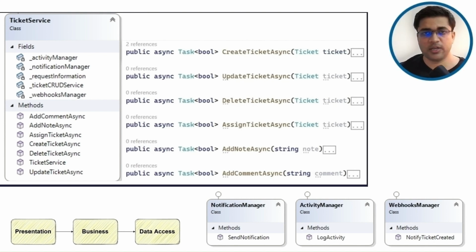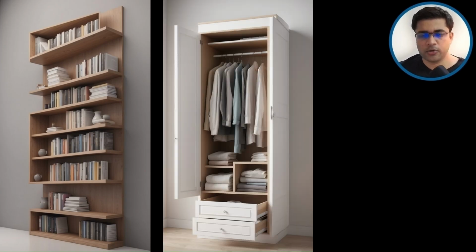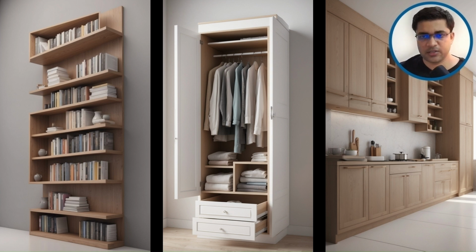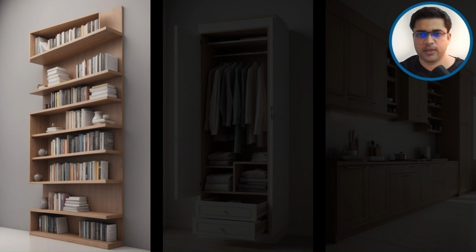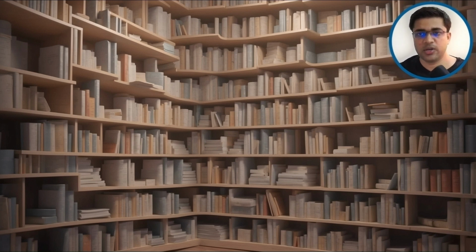Remember the analogy of a well-organized home? Suppose I have a bookshelf for books, a wardrobe for clothes, and some cabinets in the kitchen for spices and other kitchen accessories. This is my high level organization. Now, if I need a book, I go straight to the bookshelf. I don't need to check the wardrobe or the cabinets. I know I keep my books on the shelf. This high level organization saves me time and efforts by preventing me from checking the whole house. But imagine I have hundreds or even thousands of books with no organization or categorization.